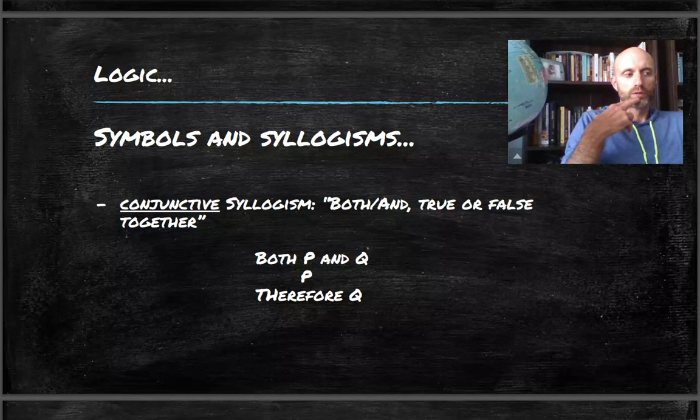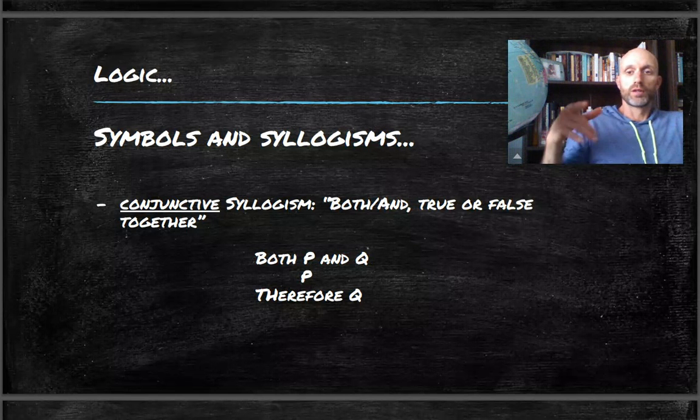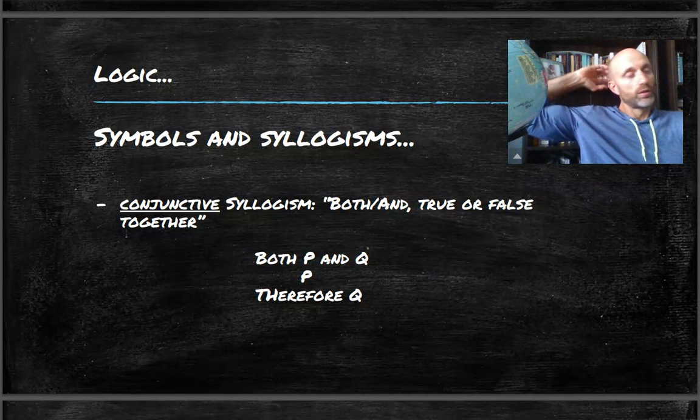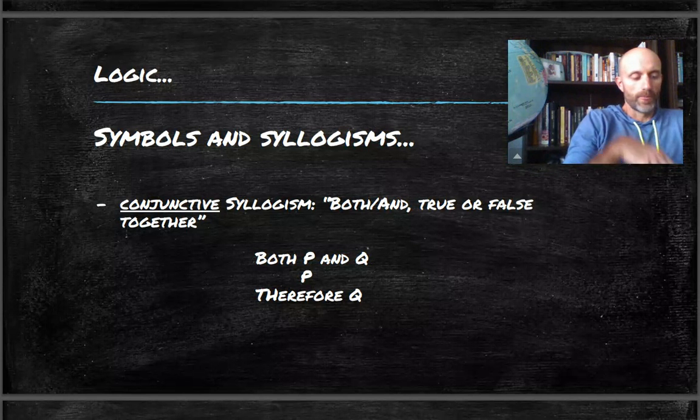So again, remember, conjuncts must be denied as a whole. If one part of the statement is false, just as they say here, then the conjunct is false as a whole. If it is not possible to negate one of the conjuncts, then there is no basis for denying the conjunct as a whole. So just look over that. Again, not too difficult. They word that nicely. It's explained pretty clearly there.